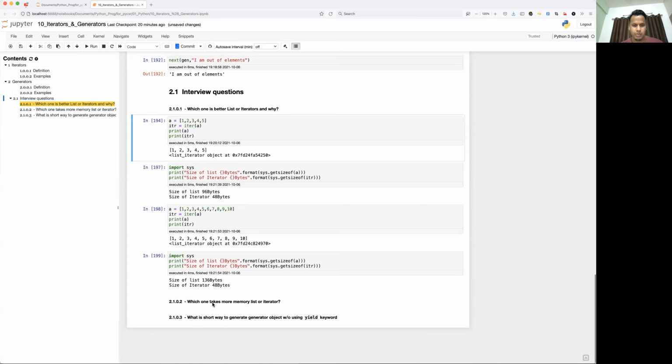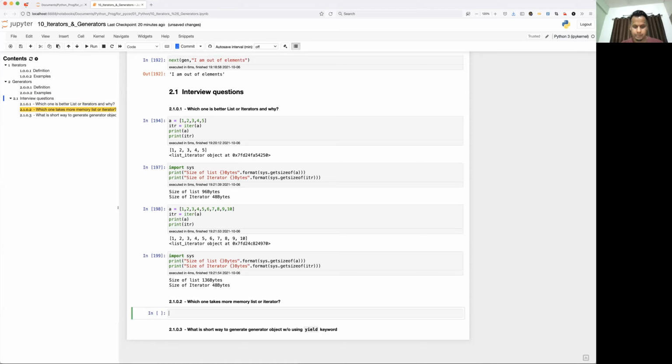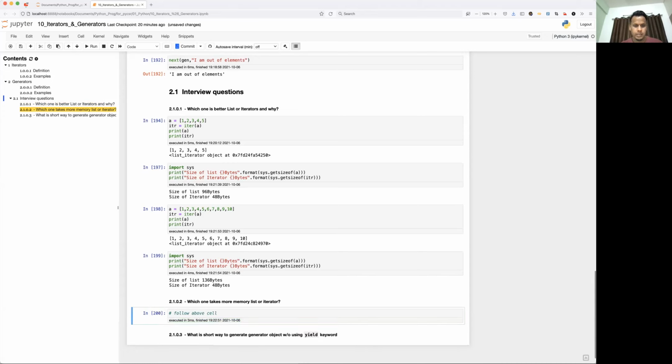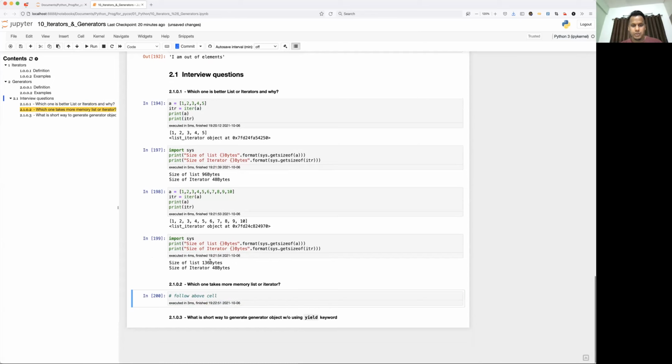Okay. Now, which one takes more memory? I just showed you. List is going to take memory and iterator is going to take only one memory location. So it will always be 48 bytes.